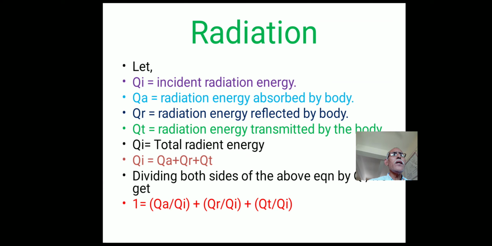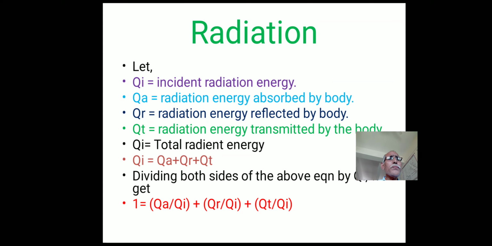When we divide this equation Qi equals Qa plus Qr plus Qt by Qi, consider the left hand side: Qi by Qi equals Qa by Qi plus Qr by Qi plus Qt by Qi.